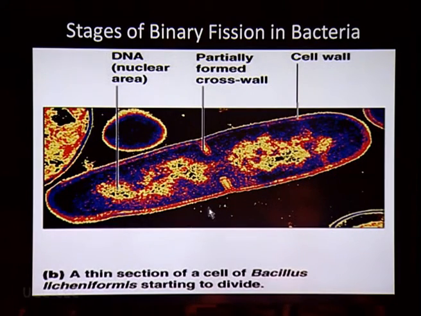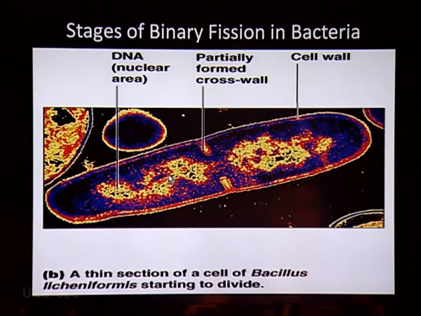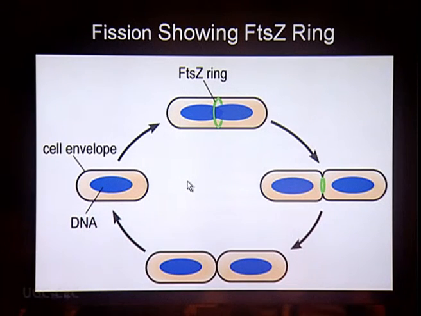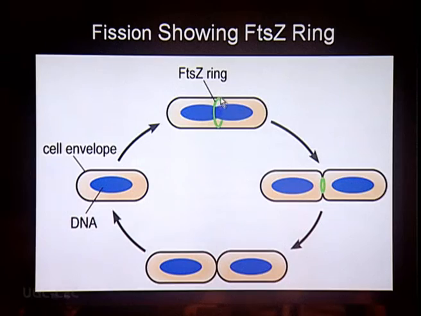This is the actual electron microscopic view of the Bacillus licheniformis cell, where you can see that the cross-wall formation has already been started and the DNA has already been replicated. Now, this particular process is also shown by this model, where you can see that before the DNA replication has actually been completed, there is a typical green ring appearing at the center or the equatorial plane.